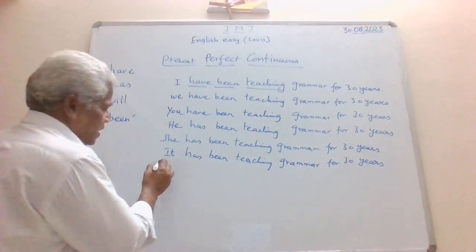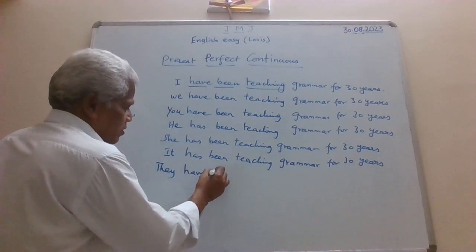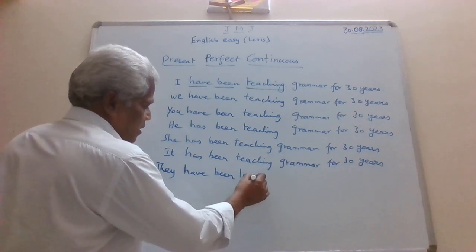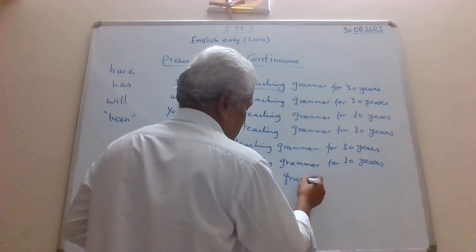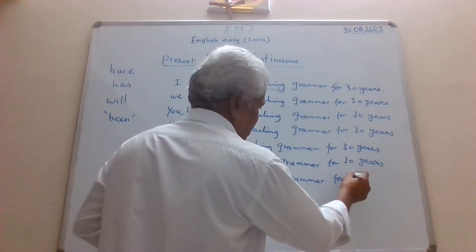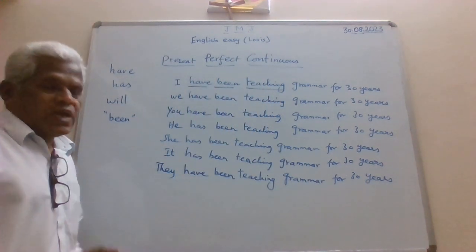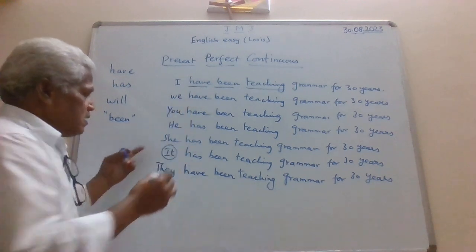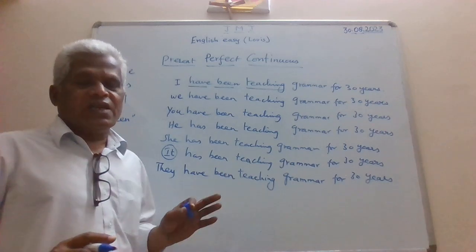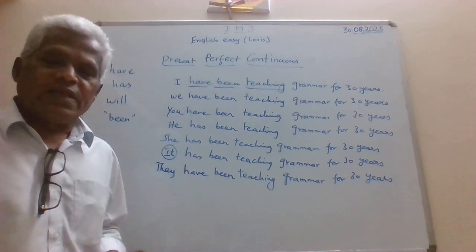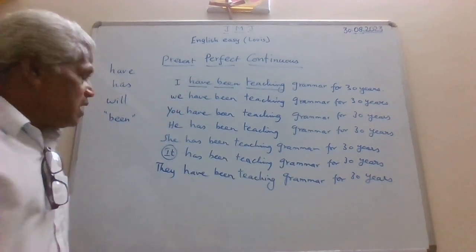Okay. Then finally you have the third person plural. They have been teaching. They have been teaching grammar. They have been teaching grammar for 30 years. So I am just using all the subjective pronouns for us to understand it. Sometimes you may take that literally, it may not have the complete meaning. But as far as grammar rules are concerned, this is okay.